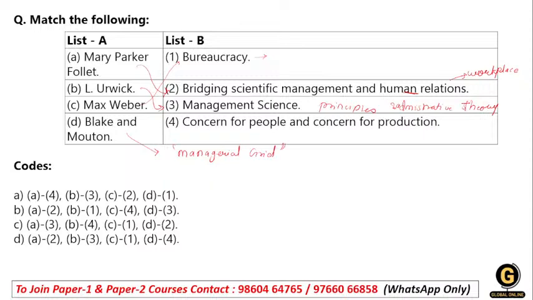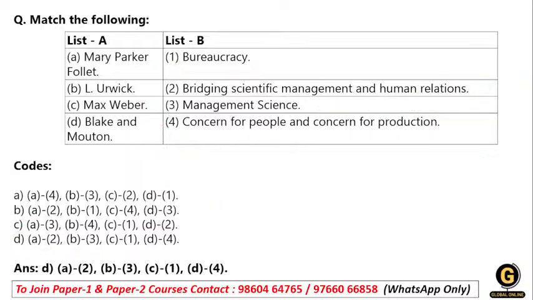In the managerial grid, when a person has concern for people and concern for production also, it comes under the 9.9 framework, which evaluates the leadership style based on concern for people and concern for production. So you can match with the fourth one. Mary Parker Follett is matched with the second one. Option A has a 2, then B has a third one, so option D will be the right answer.